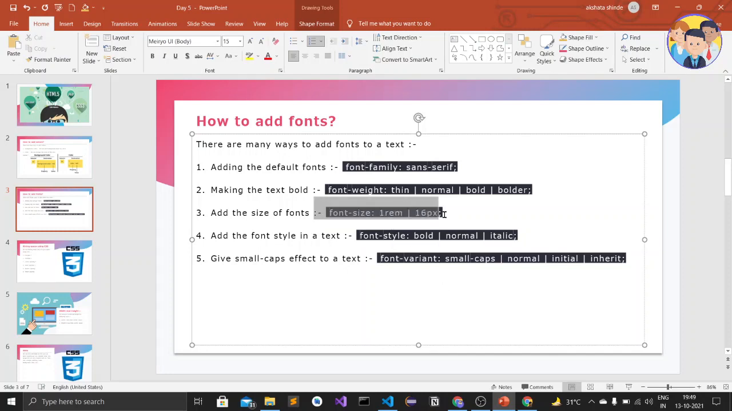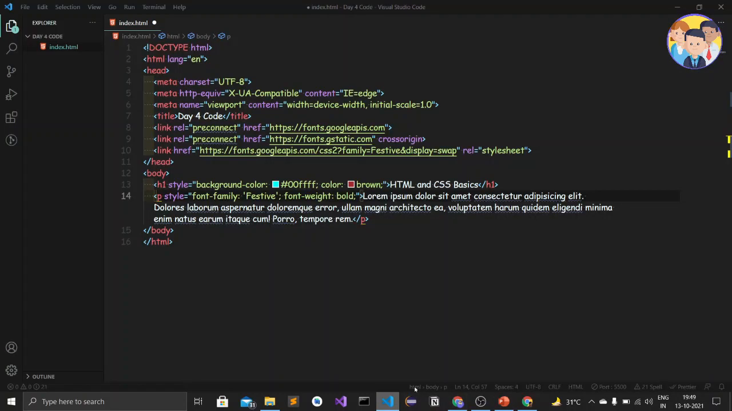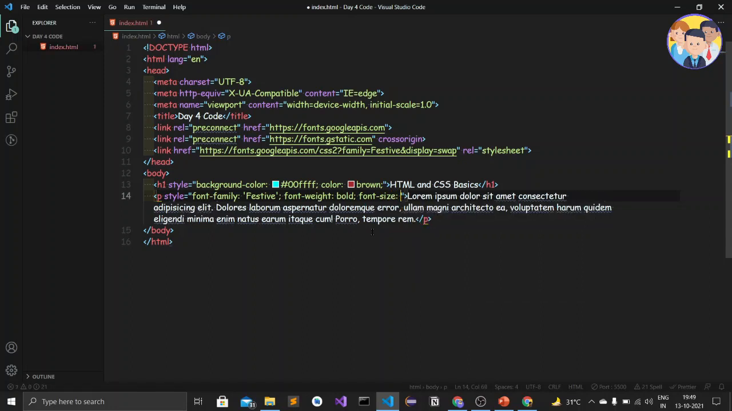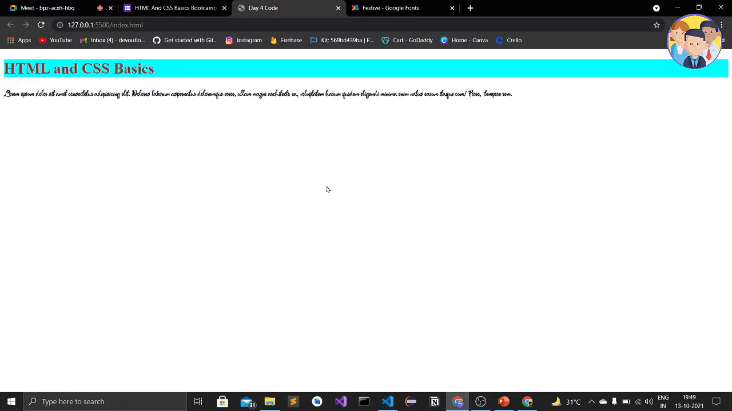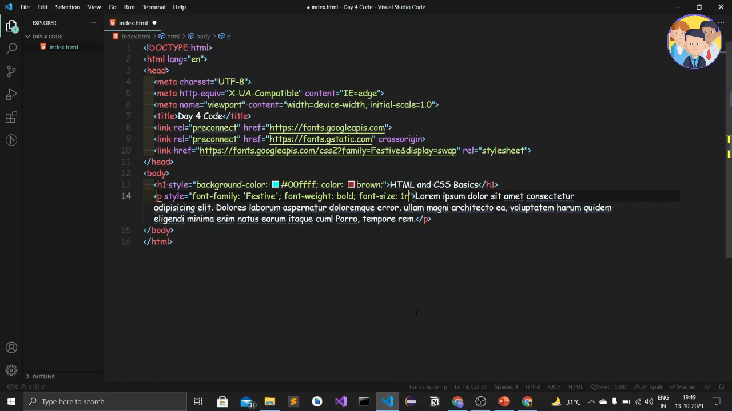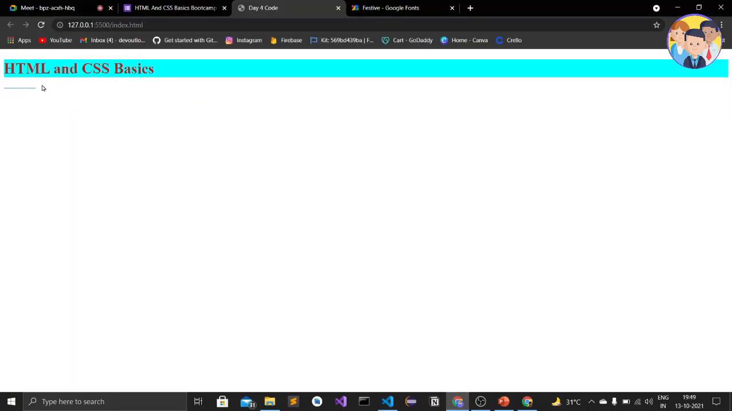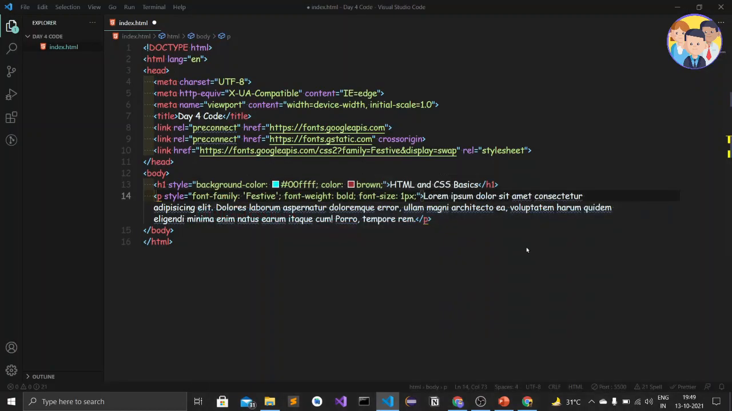Okay, let's give the font size. So let's give the font size, let's give it 1 rem. Okay, so 1 rem and 1 pixel is very much different. Okay, so let's give it 1 rem, so it remains as it is. And when I give 1 pixel, let's see what happens. Okay, so this small font came. Okay, so this is the difference between 1 pixel and 1 rem.